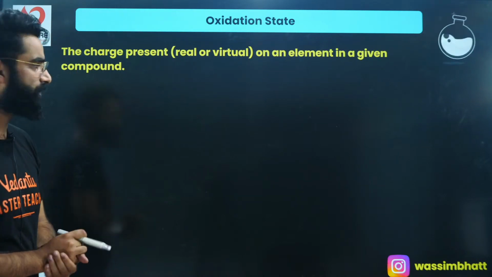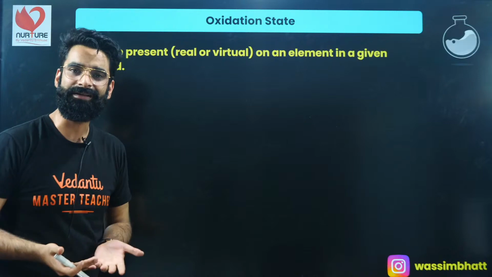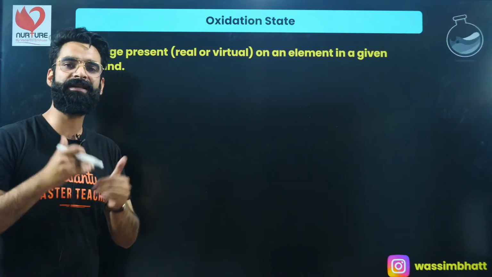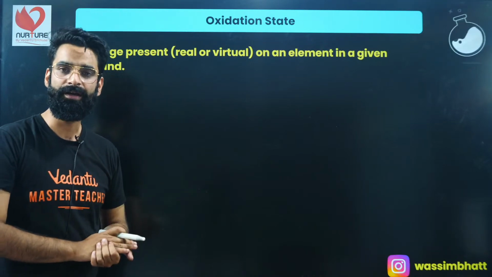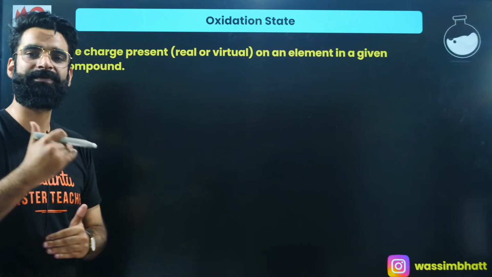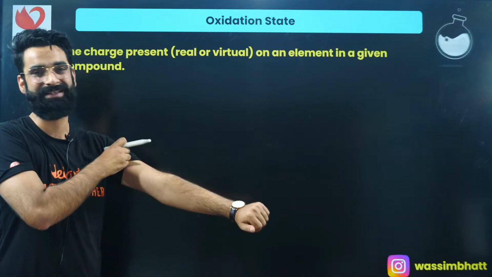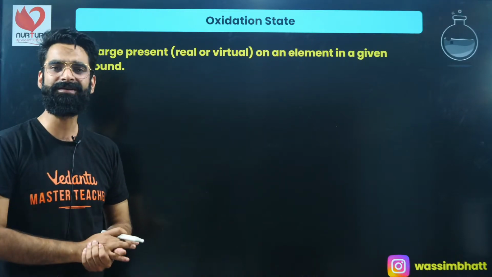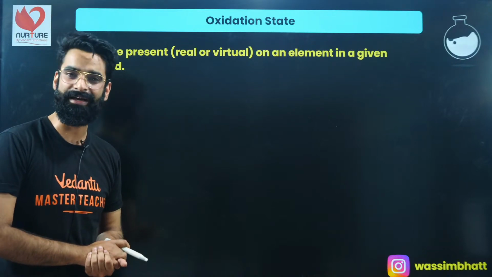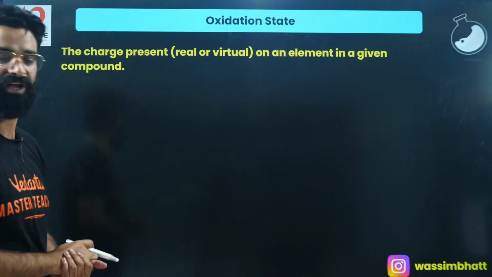If you understand the concept of oxidation state properly, you can understand the concept of equivalent mass properly. And once you understand equivalent mass, you will understand normality, and then the concept of equivalence as well. At the end, you'll understand titrations as well, which involve redox titration, acid-base titration, etc. All those things I'll be covering in this chapter.